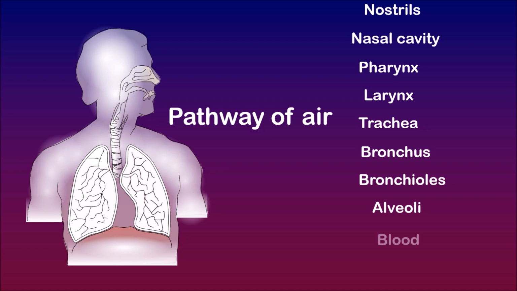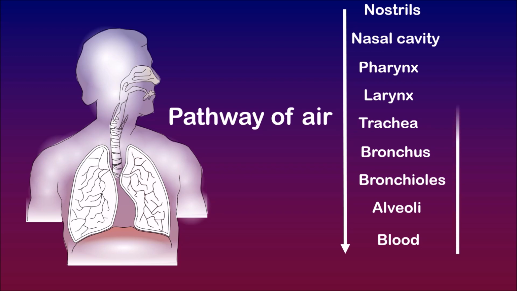In the alveoli, the gaseous exchange takes place and oxygen is diffused into the blood, whereas the carbon dioxide is diffused out into the alveoli. This is how the air enters and passes through the respiratory system in this pathway, whereas the exchanged gas again exits out through the same respiratory pathway.